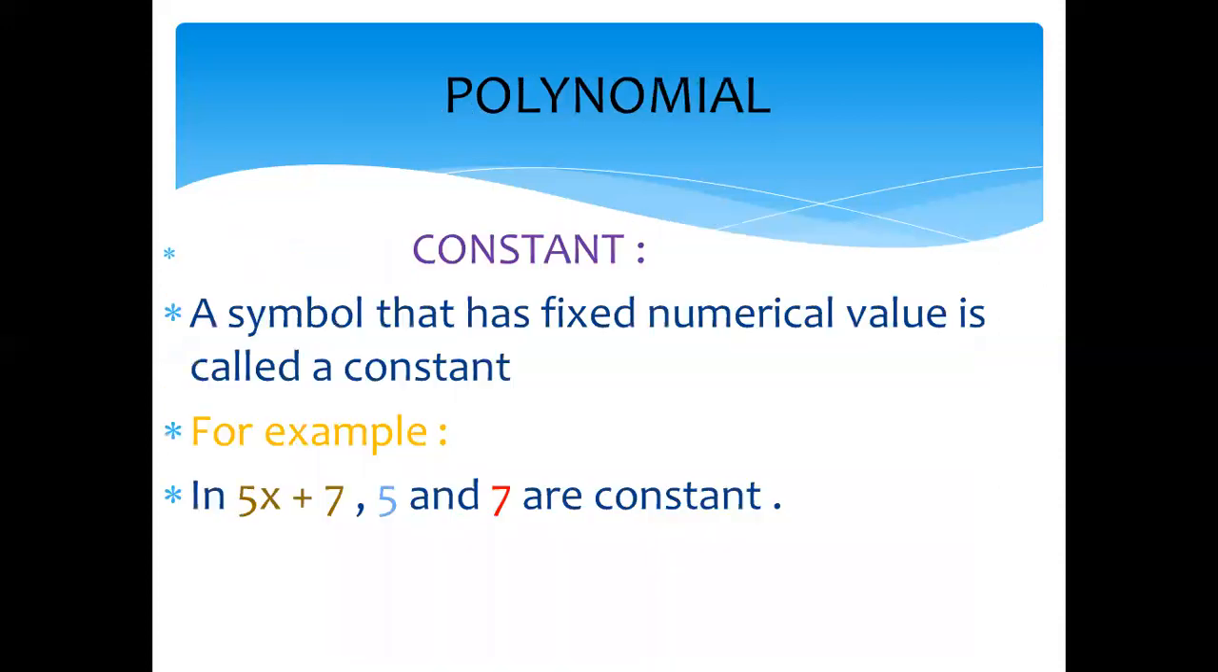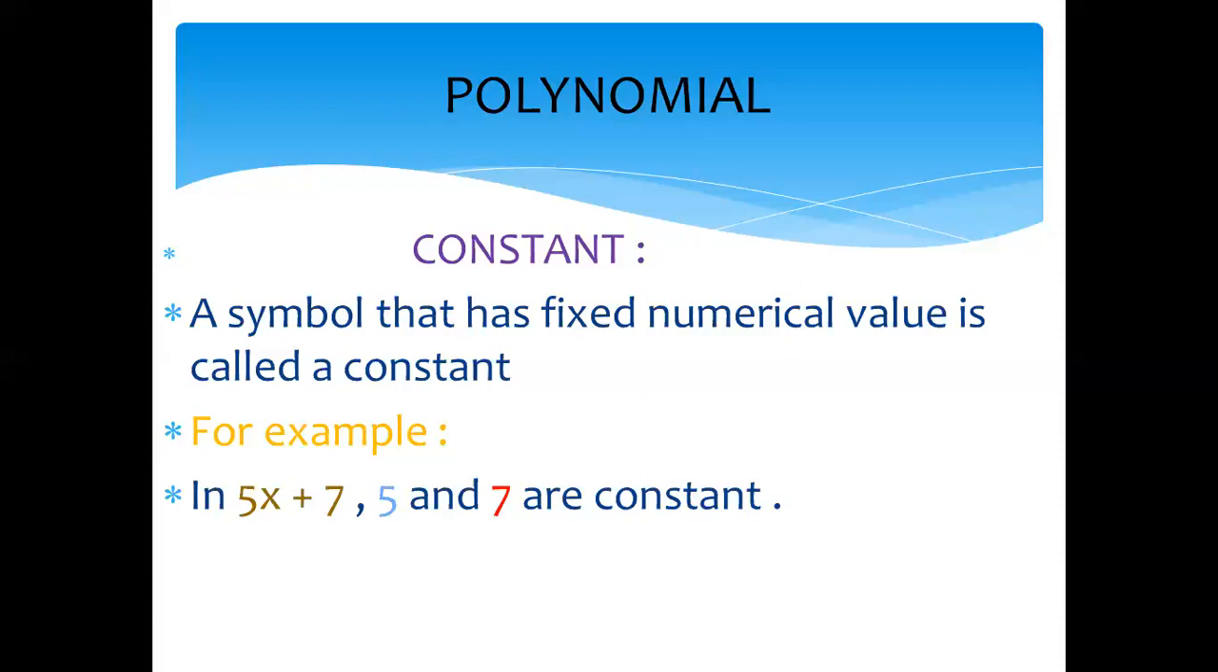Good. Yes, girls. Now, what constants are used in the following expressions? Again, I'm telling you the definition of the constant. Which things are called constants? A symbol that has a fixed numerical value is called a constant. When you have any variable with a coefficient, that coefficient is called a constant number, like 5x plus 7, where 5 and 7 are constants.